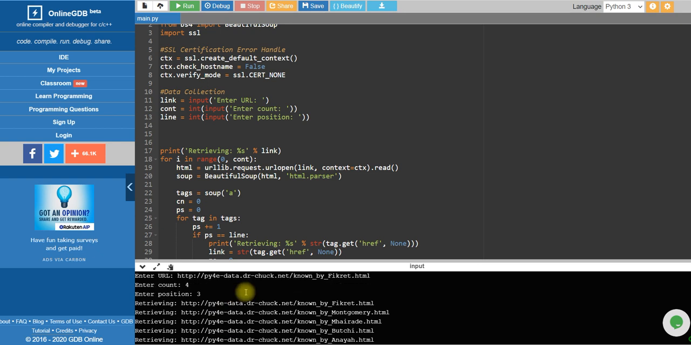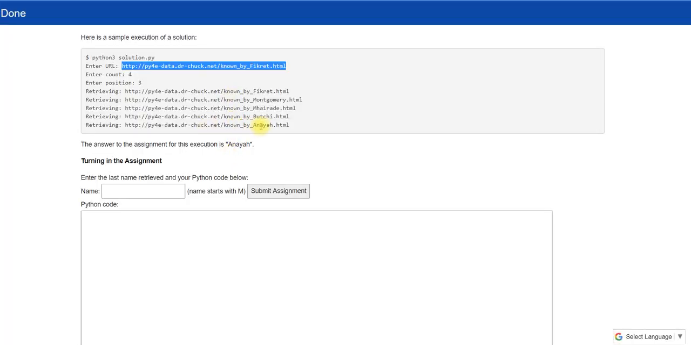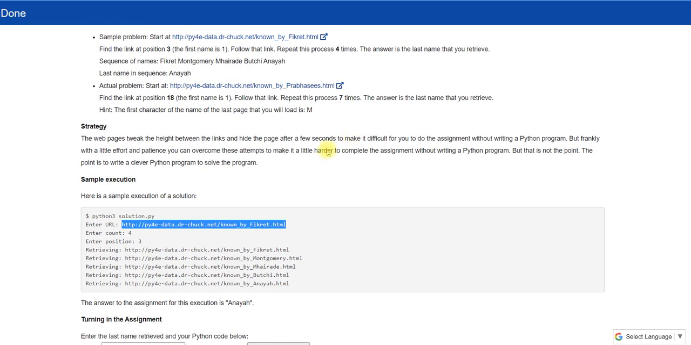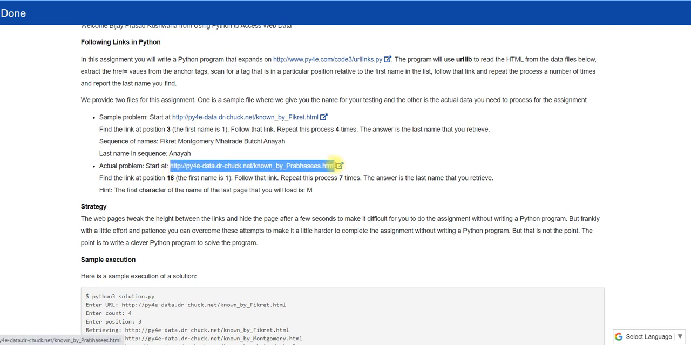You can see here I have put this URL, and then 4 3, and you can see the output we got is 1 2 3 4 5 lines, and this is Anya, and the last here is also Anya. Okay, so this is the sample data, and now I am going to put in the actual data. For actual data this is the link.